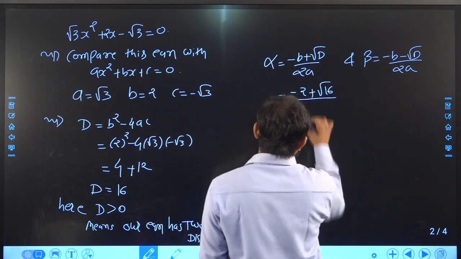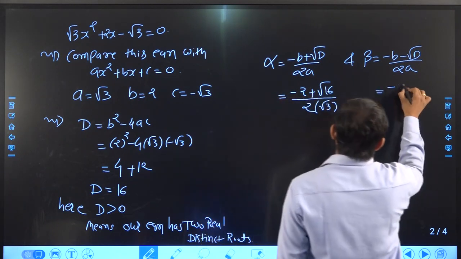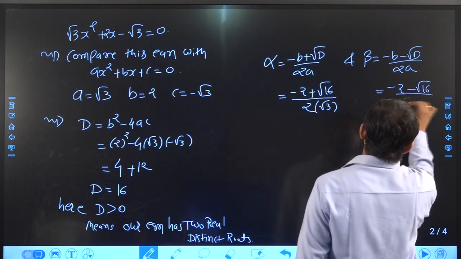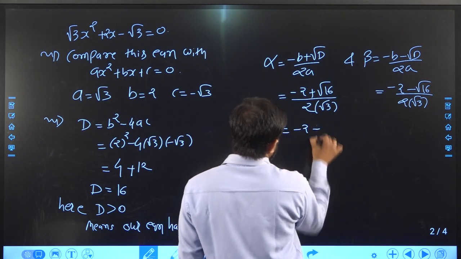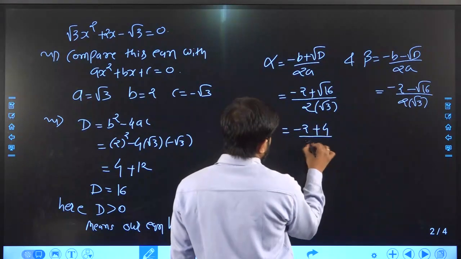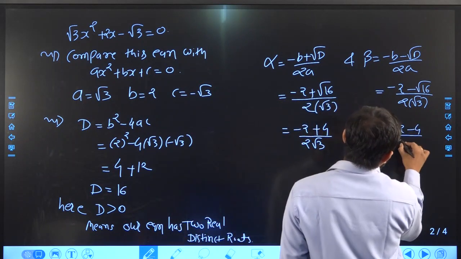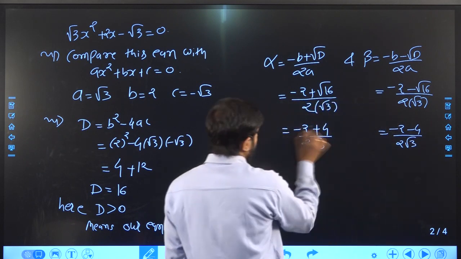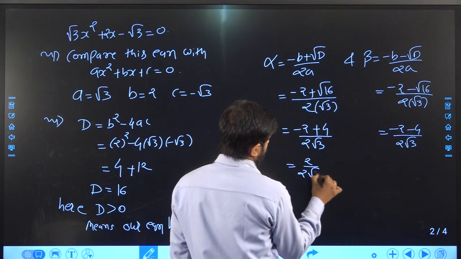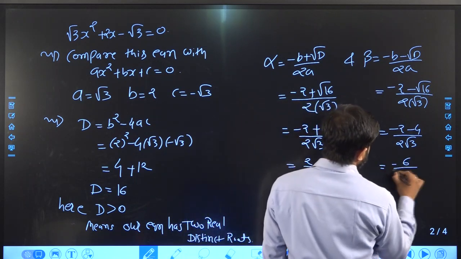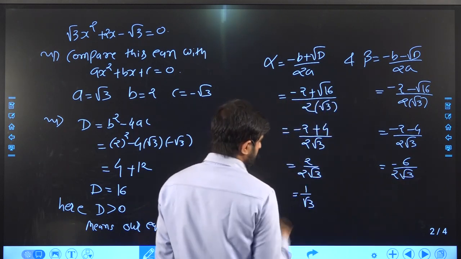which means square root of 16, upon 2, in place of a it is root 3. Beta is minus 2 minus root 16 upon 2 into root 3. Here it is minus 2 plus square root of 16, which is 4, upon 2 root 3. Here it is minus 2 minus 4 upon 2 root 3. Plus, minus 2 plus 4, 2 will be left, so it is 2 by 2 root 3. It is minus 6 by 2 root 3. 2 will be cancelled out, so 1 upon root 3 is your answer.